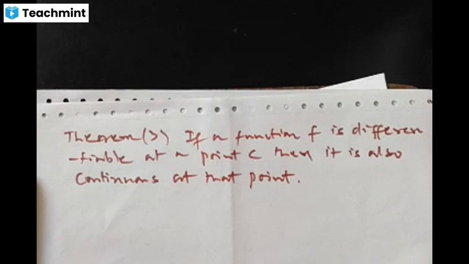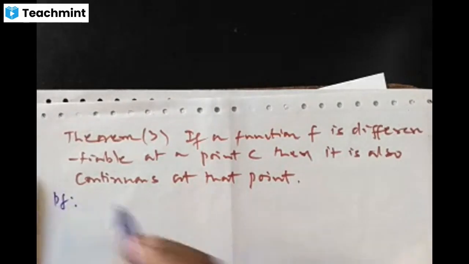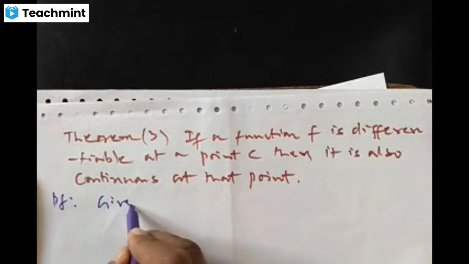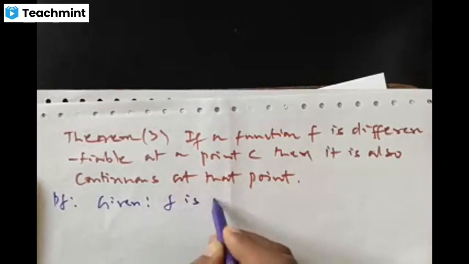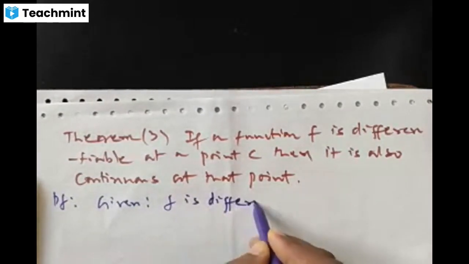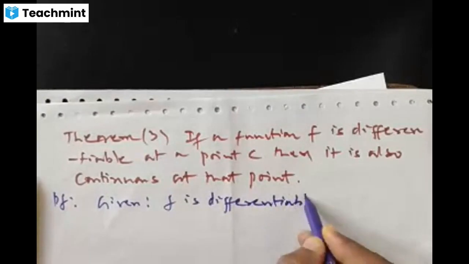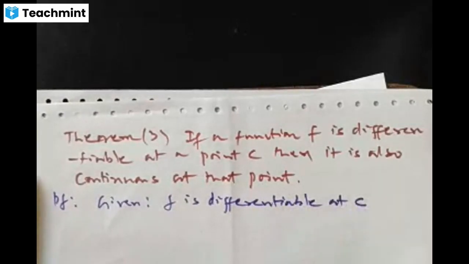Okay, we are going to prove it. Proof is very simple. So what is given here? The function f is differentiable at the point c, right?